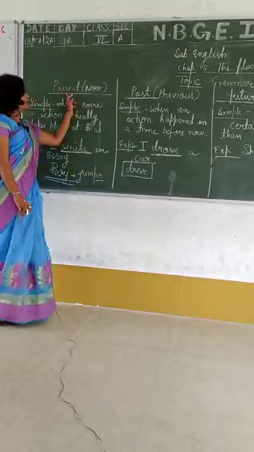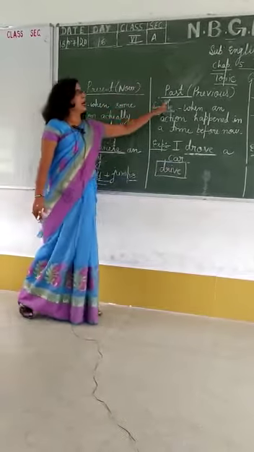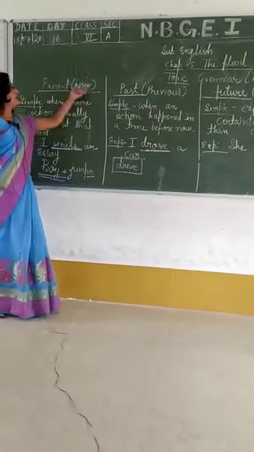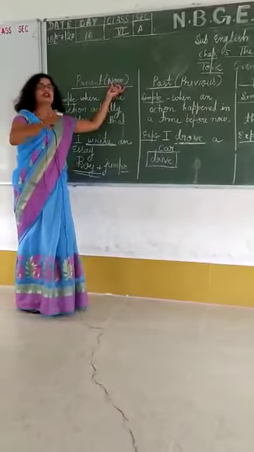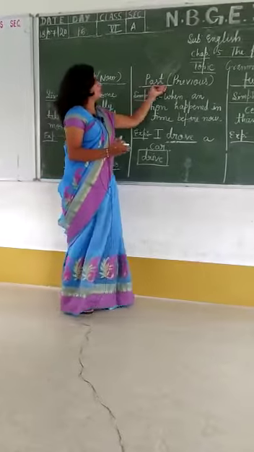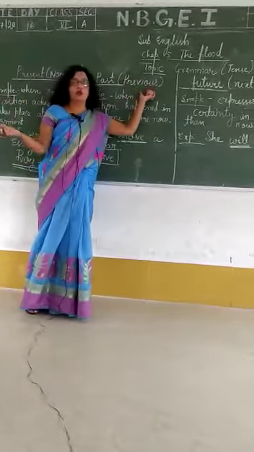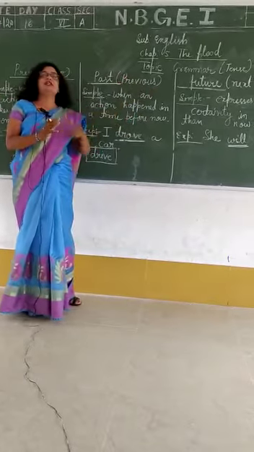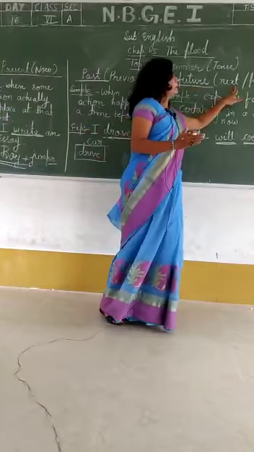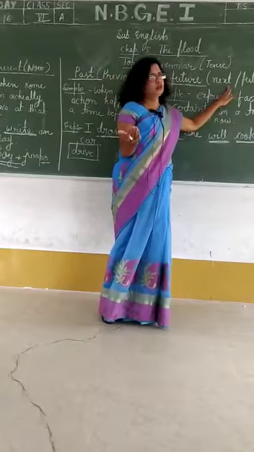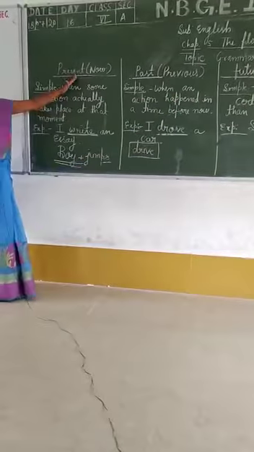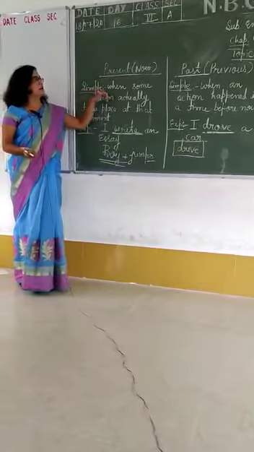Tense is divided into three types: present tense, past tense and future tense. Present tense represents now. That means action is taking place now. Action is going on. Past tense represents the action that happened before. That means something has already happened. And future tense represents that some action will take place later on. Clear?